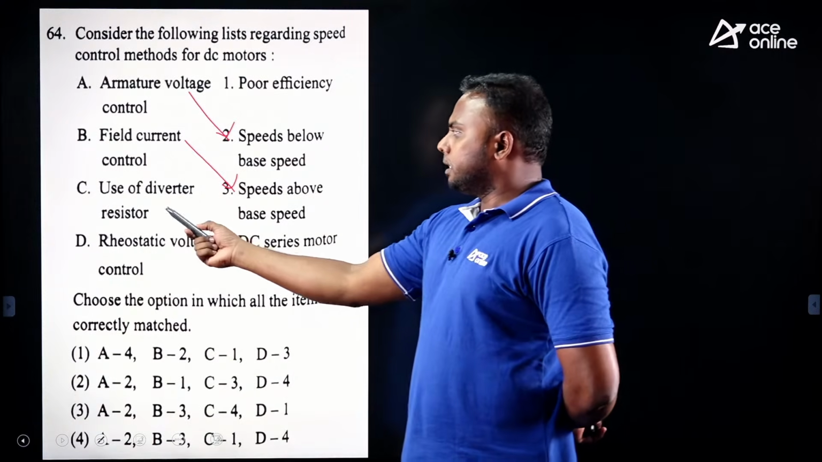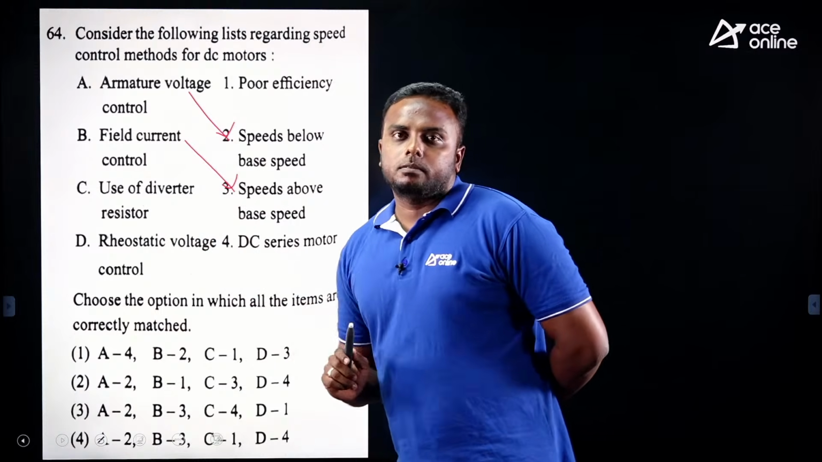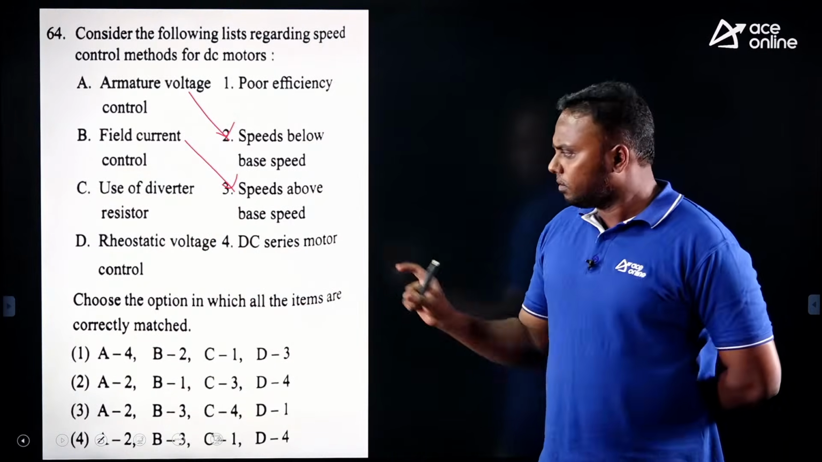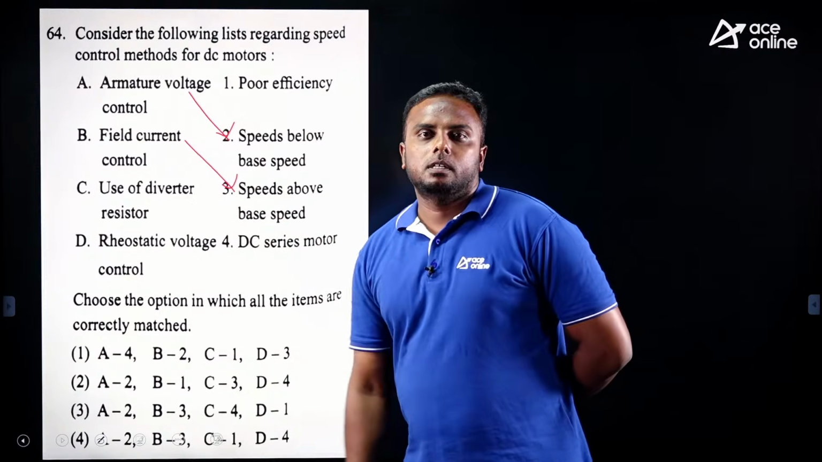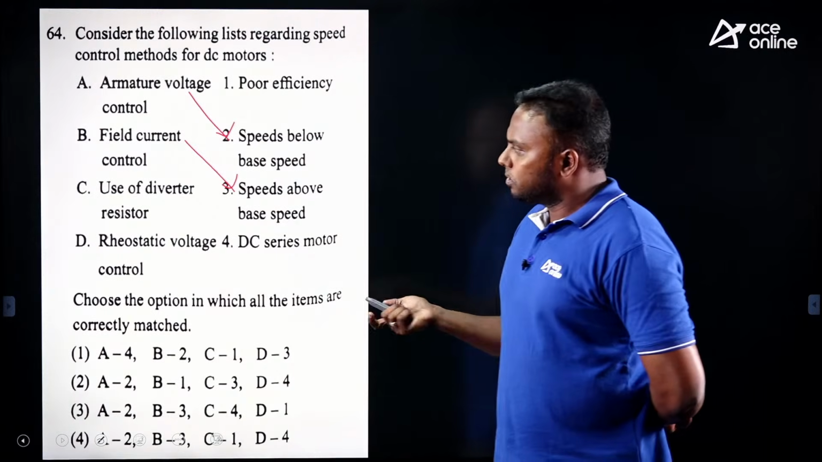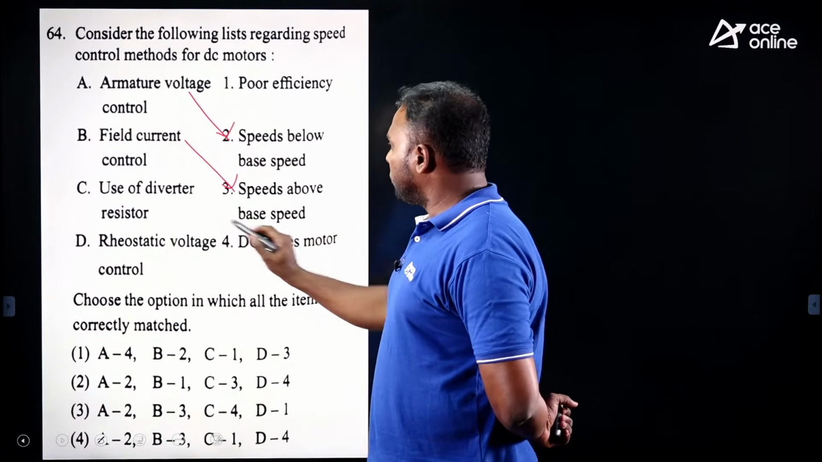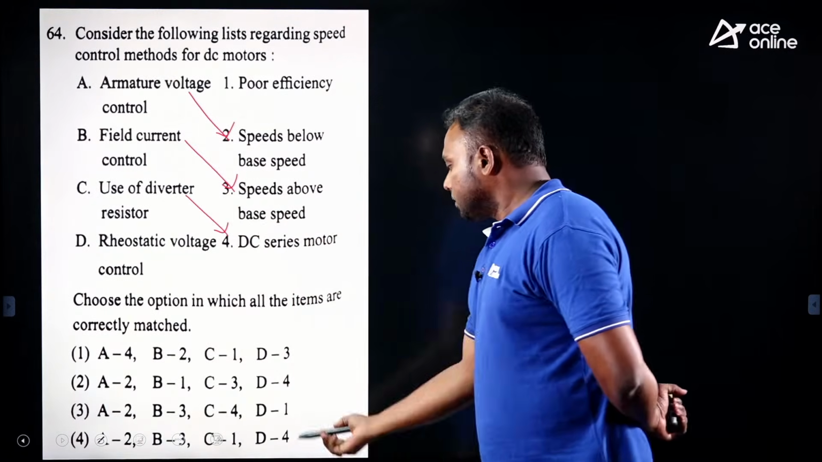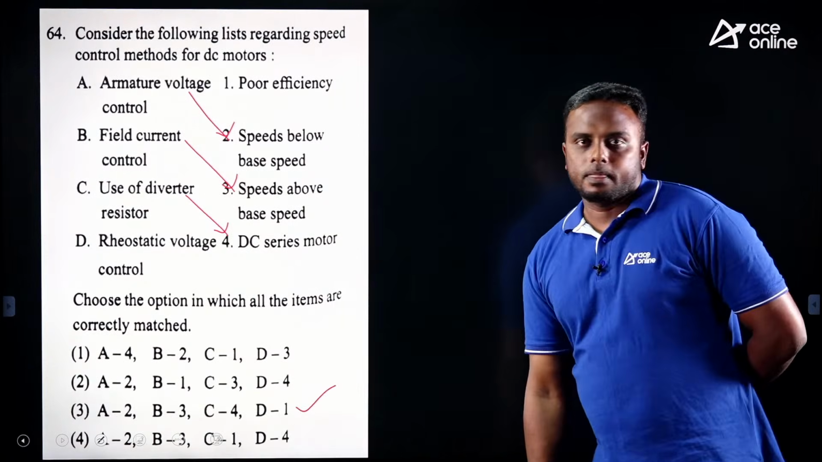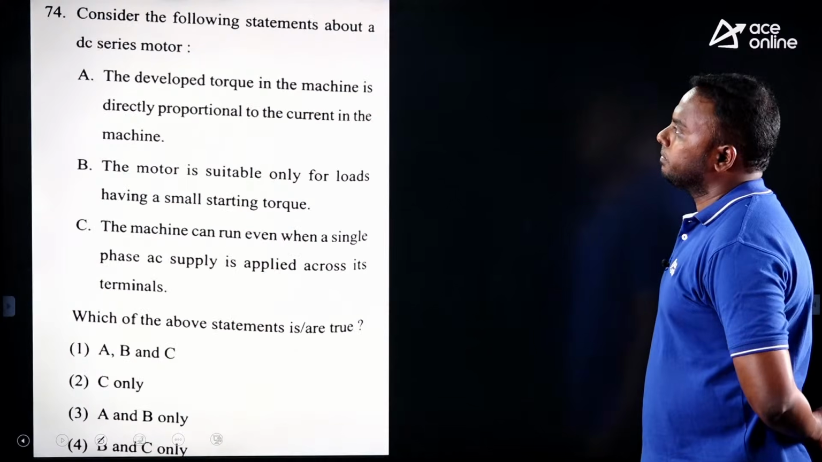Let us take C, use of diverter resistor. In which motor do we use a diverter? For a series motor we use it, no? One of the flux control methods for a series motor is diverter control. So diverter control we use for series motor, C for 4. So C for 4 is option 3. Directly we can put it. So option 3 is correct for this.